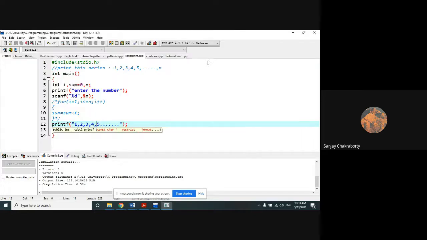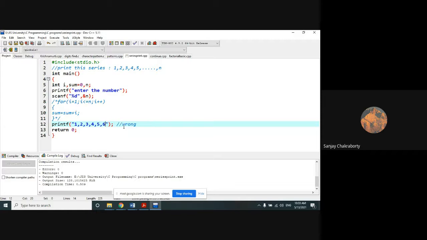But in such a way, you cannot do the series print. This is totally invalid. It's totally wrong. Because this series print will be stuck for a particular input range. That means in future, if the user gives n equal to 10, then you will have to change it manually again and again.